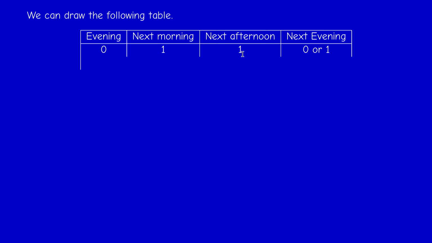Now, if no one takes the paper, it will remain, so in the evening it will be 1. So from state 0, we can either remain at state 0 with probability 1/3, or we can move to state 1 with probability 2/3. These are the only possibilities. And you repeat this reasoning.